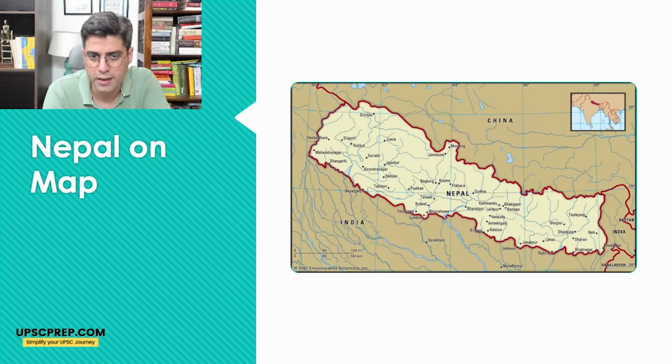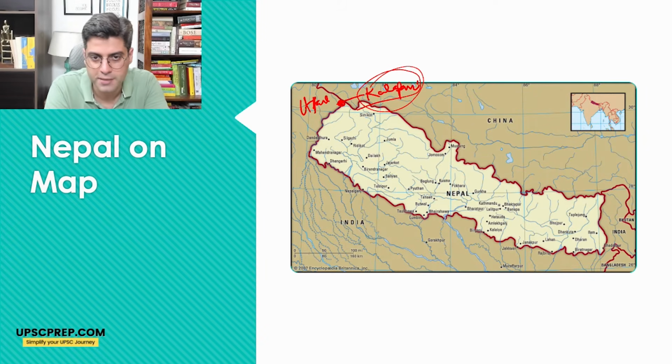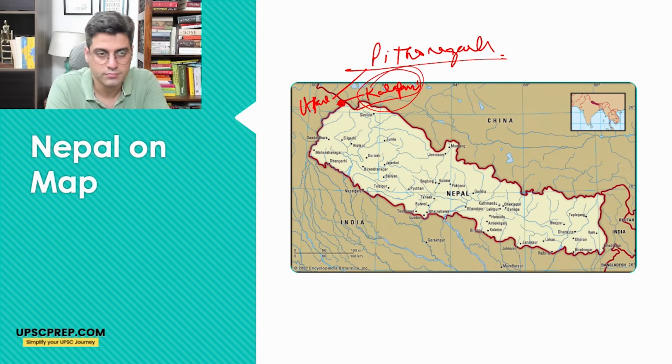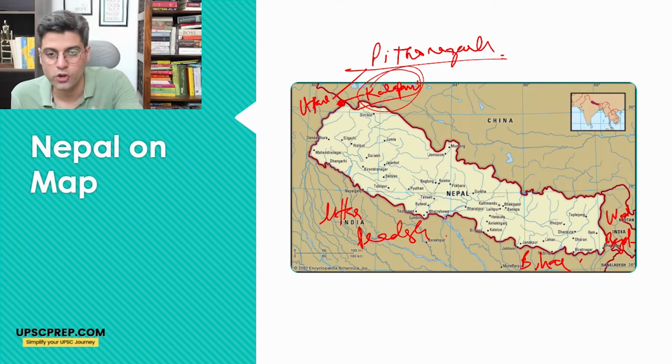If you look at Nepal on the map, as I said, Uttarakhand state is one, and there is this issue with the Kalapani border. This is one of the persistent issues for the last few years between India and Nepal. It's in Pithoragarh district in Kumaon region of Uttarakhand. Then there is Uttar Pradesh. Then there is Bihar. And then there is West Bengal. Now these are the states which have boundary adjoining Nepal.